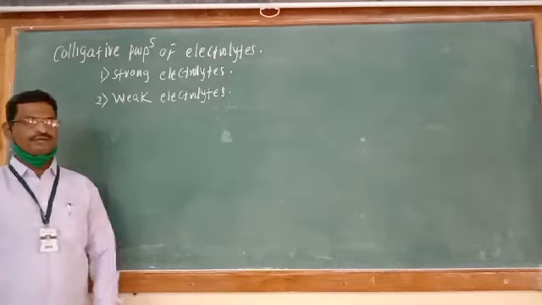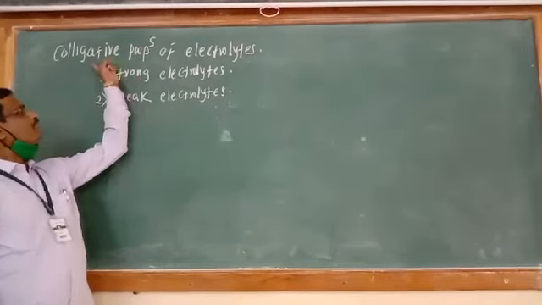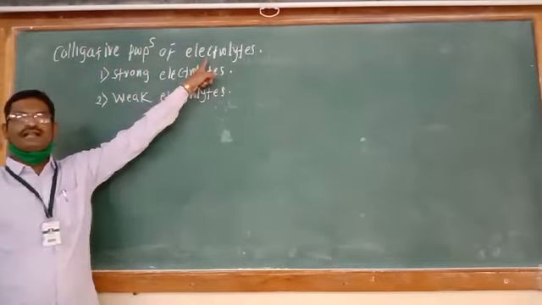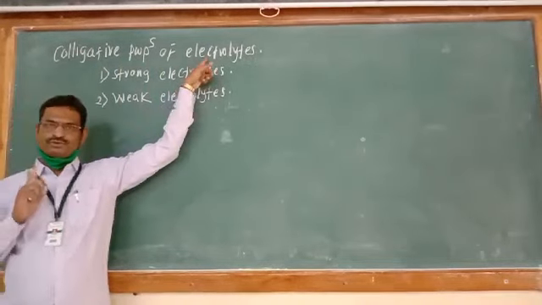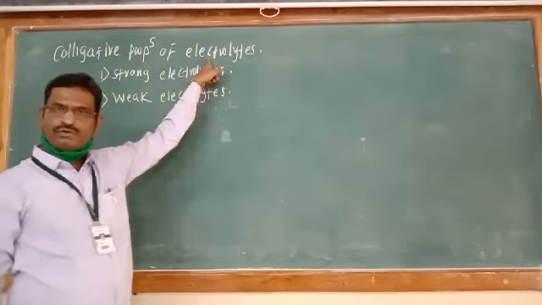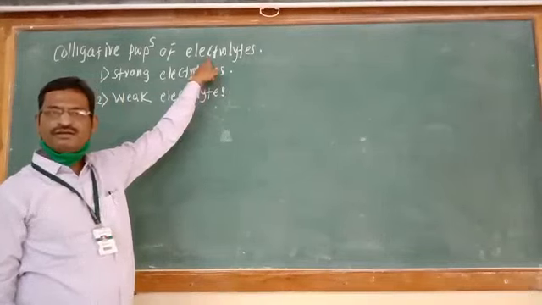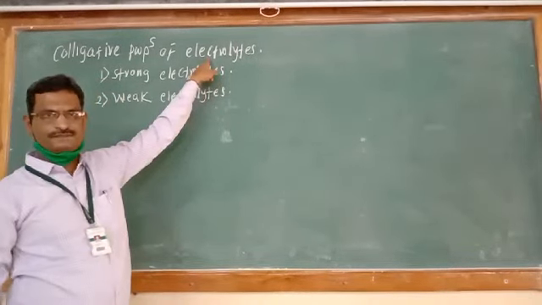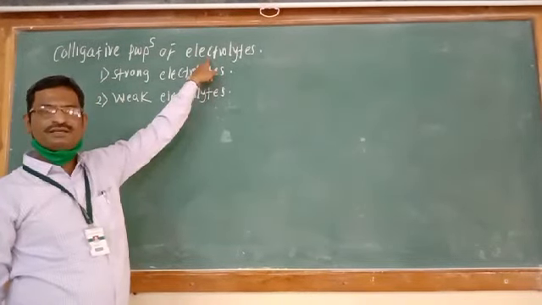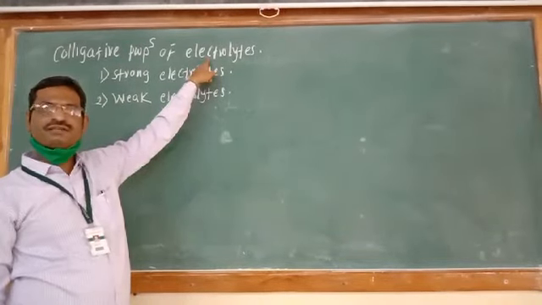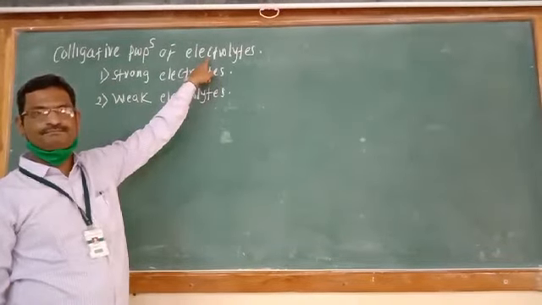Now in this point, we have to study the colligative properties of electrolytes. Up to this level, the colligative properties we have studied were for non-electrolytes. The study of non-electrolytes we have completed.